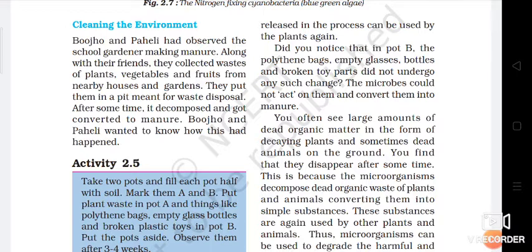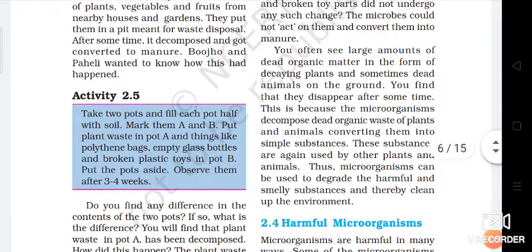You often see large amounts of dead organic matter in the form of decaying plants and sometimes dead animals on the ground. You find that they disappear after some time. Where does it go? This is because the microorganisms decompose dead organic waste of plants and animals, converting them into simple substances, and these substances are again used by other plants and animals. Thus, microorganisms can be used to degrade the harmful and smelly substances and thereby clean up the environment.